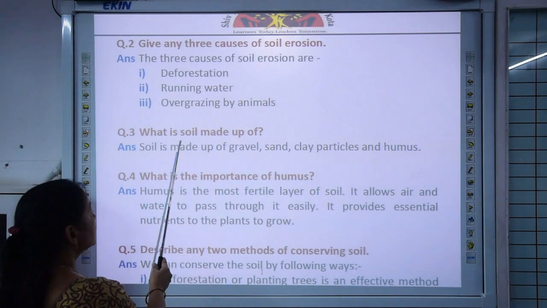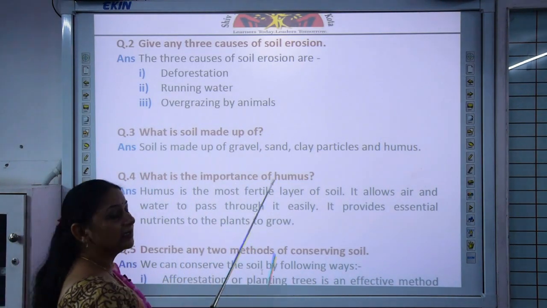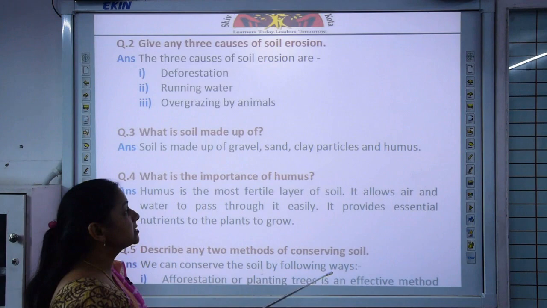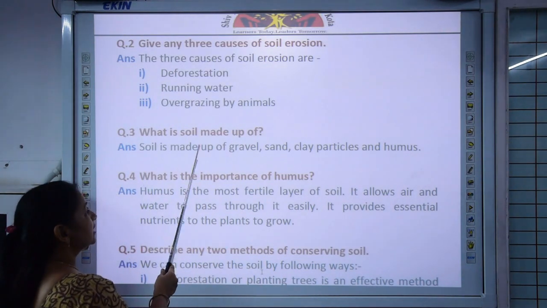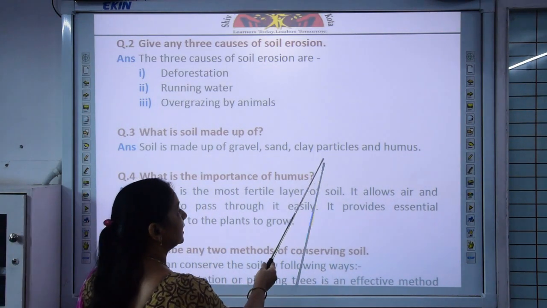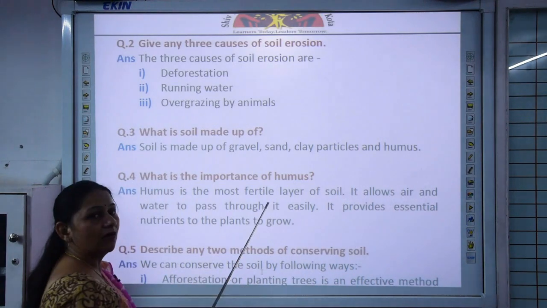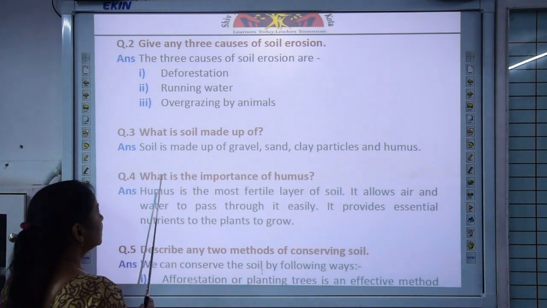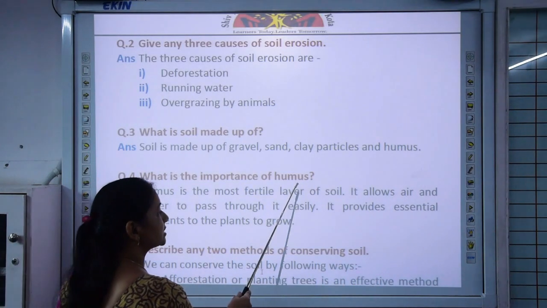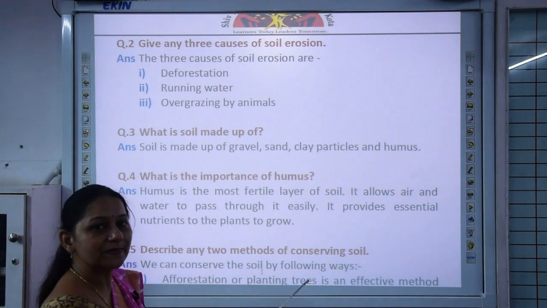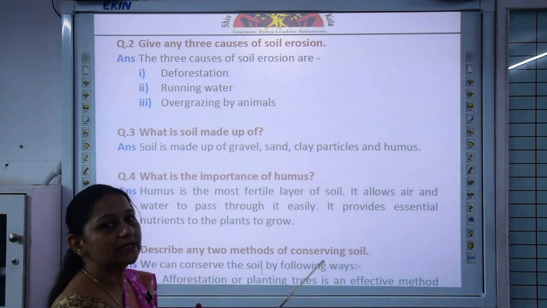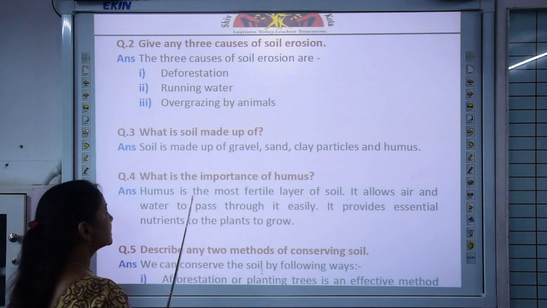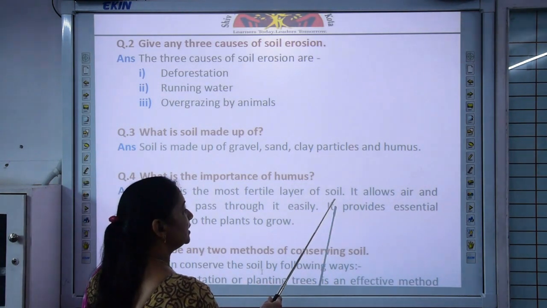Third one, what is soil made up of? The ingredients or the components of soil, that is, soil is made up of gravel, sand, clay particles, humus, all these are present in the soil. Fourth one, what is the importance of humus? Why is humus important? Humus is the most fertile layer of the soil.